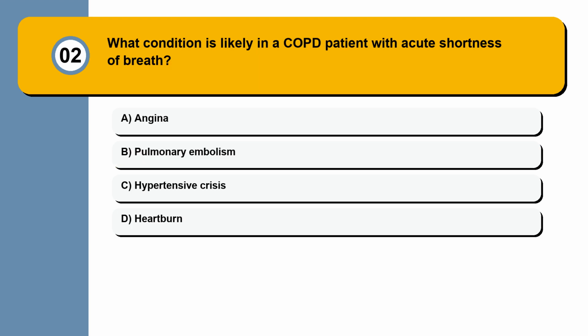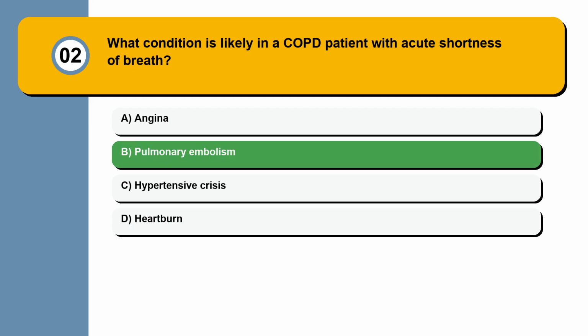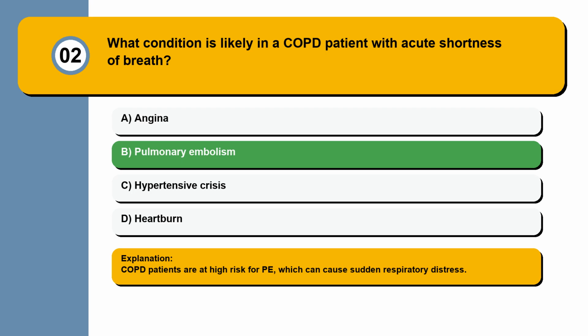Question 2. What condition is likely in a COPD patient with acute shortness of breath: angina, pulmonary embolism, hypertensive crisis, or heartburn? COPD patients are at high risk for PE, which can cause sudden respiratory distress.